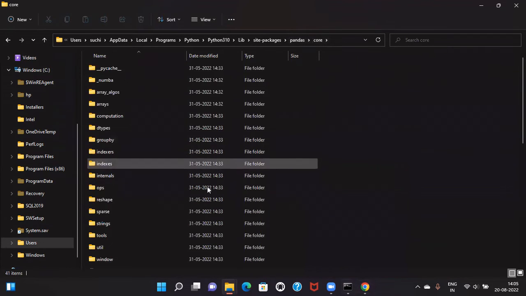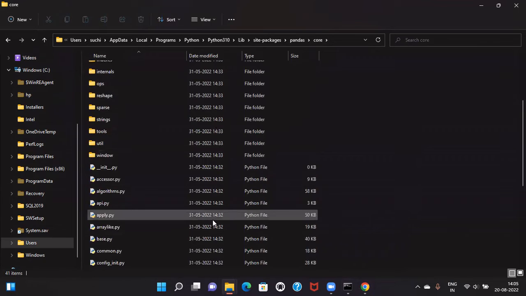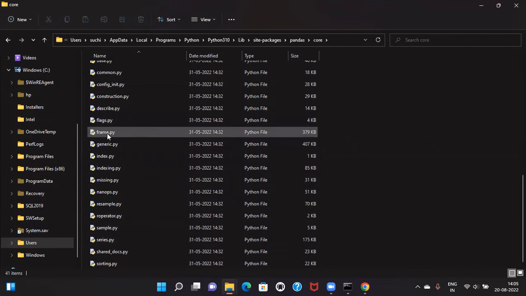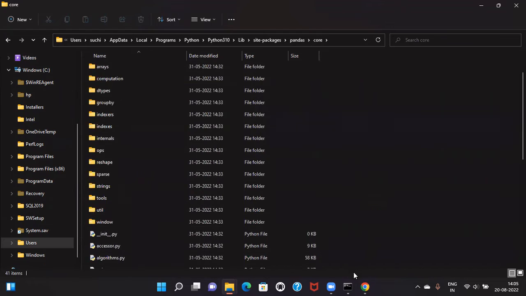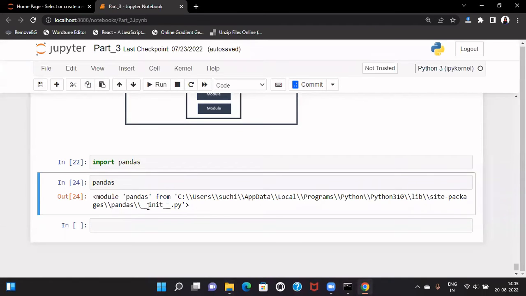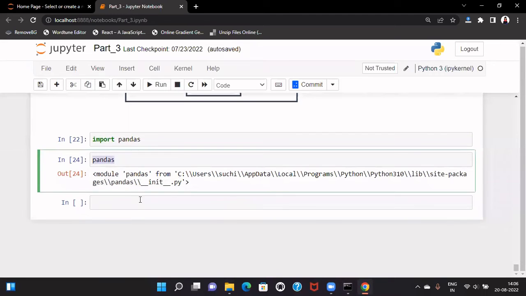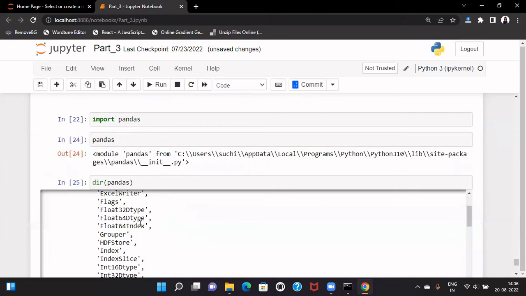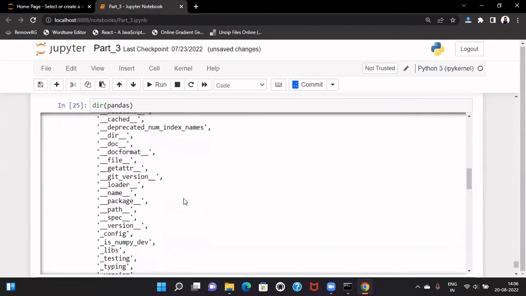Now, inside core again, we will be seeing some modules over here. For example, this frame is a module. So let us check one thing. You will learn pandas later. So for now, let us just run a dir function over pandas. So if we do that, we can see some of the attributes of pandas.